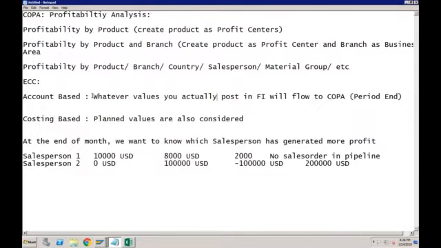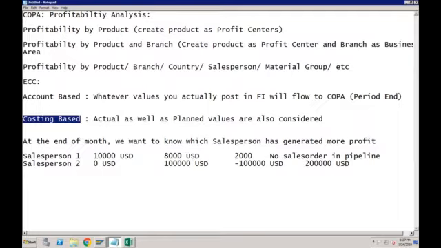Account-based COPA will only give you actual values. Costing-based COPA considers actual as well as planned values. Whenever you go for an implementation or support project, if they are using COPA, you will most probably find that they are using costing-based COPA.